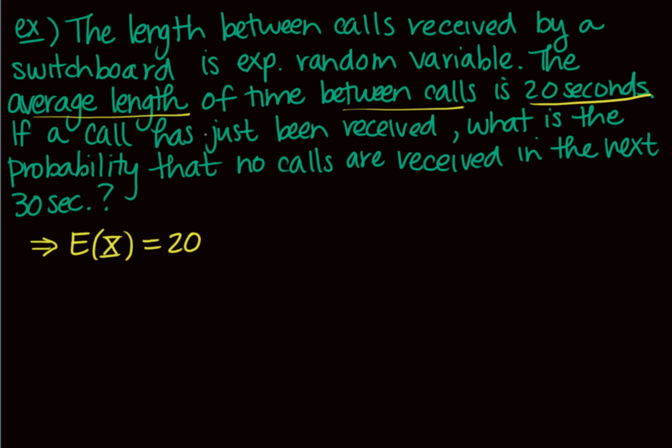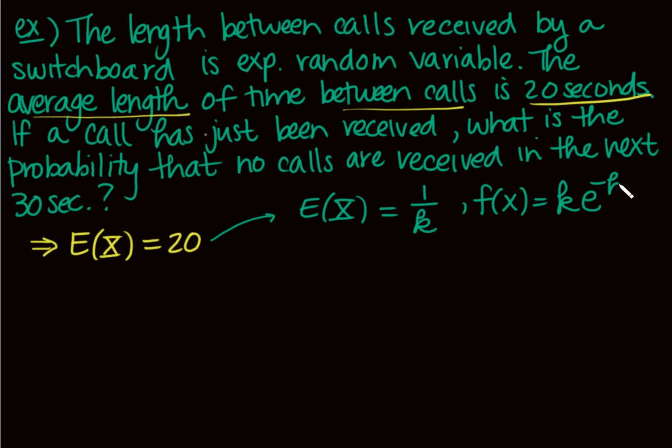Sorry about that. I need to find my probability density function here, okay? So my probability density function, or exponential density function, is going to help me find my probability, and that's what I need to find. So to be able to find that, I need to find k. Okay. So what I know then is if this is 20, remember, for an exponential random variable, right? And what else? I'm going to write this down really quick so I kind of know what I'm doing. This is k, right, e to the negative kx, and I need to find that k.